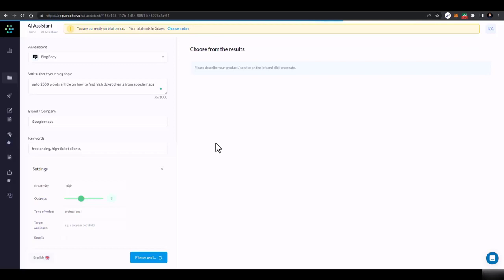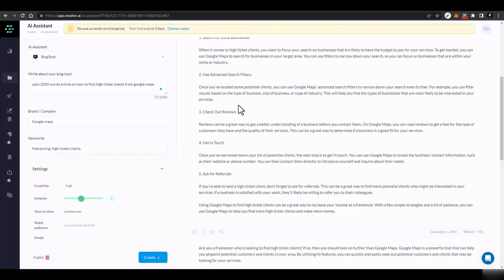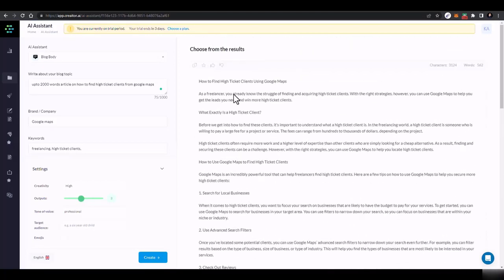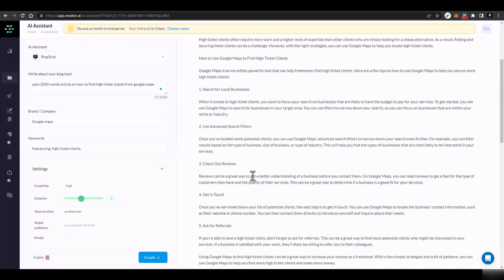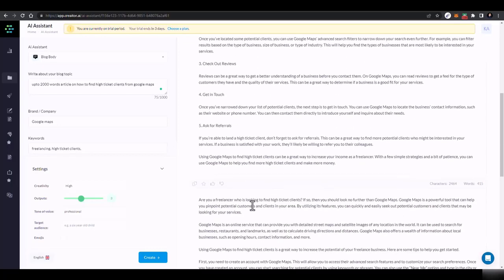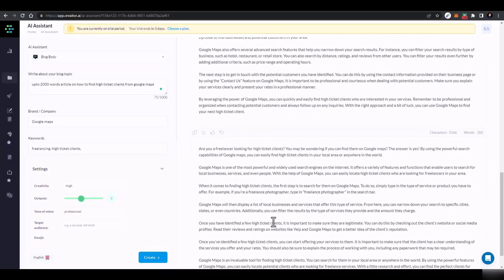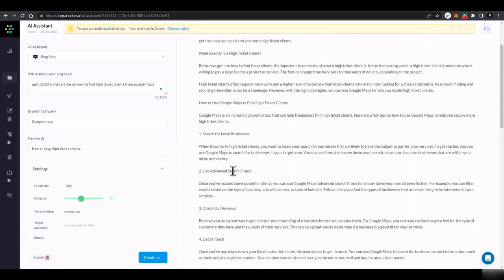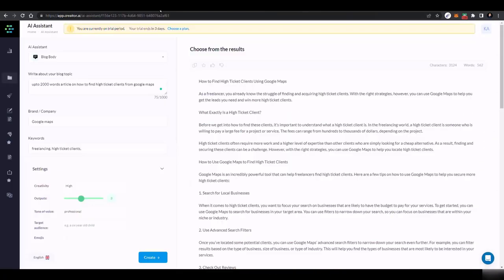And it would take a few seconds, and it would generate the complete blog post for me. And here you can see it generated the complete blog post for me, how to, as a freelancer, what exactly is so you have the complete guide on how you can find high ticket clients on Google Maps. Now these are the results you got, and you can send it to your clients.